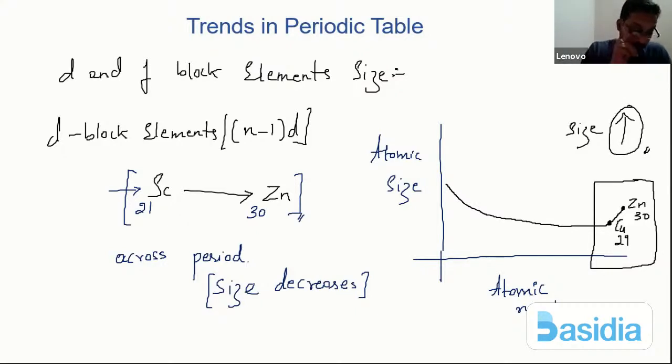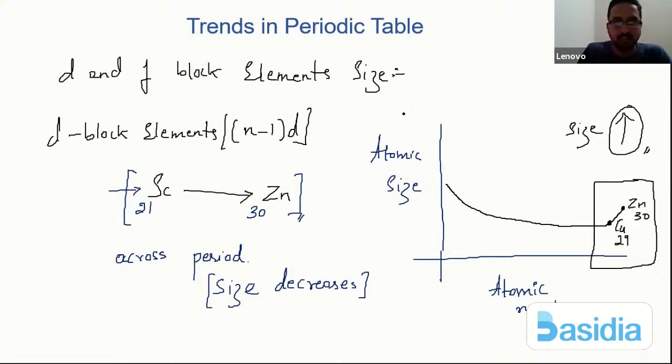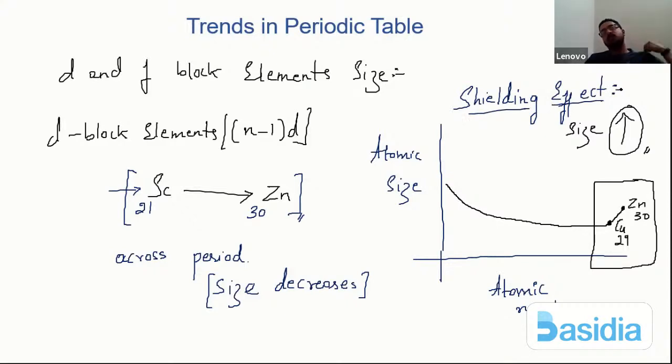Now, what should be the reason for that? The whole reason why the size goes on increasing is because of an effect which is called the shielding effect. In some textbooks, they have also used a term called the screening effect. So screening effect and shielding effect are both the same. So absolutely no need to get confused. Shielding or screening, both are the same.